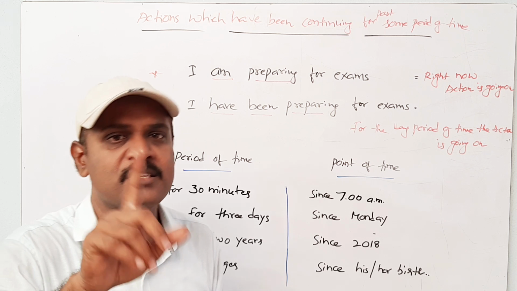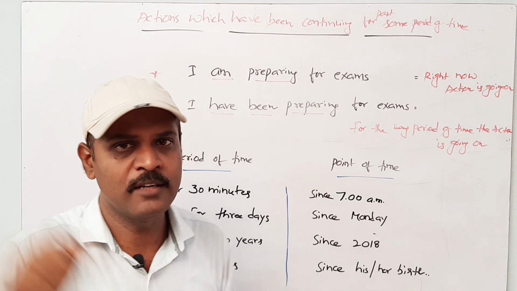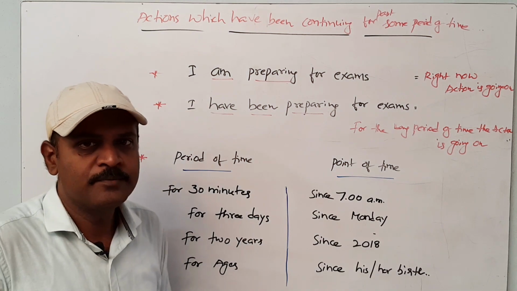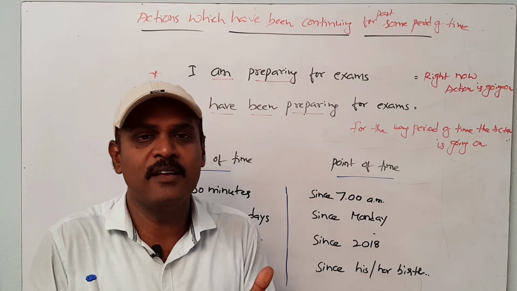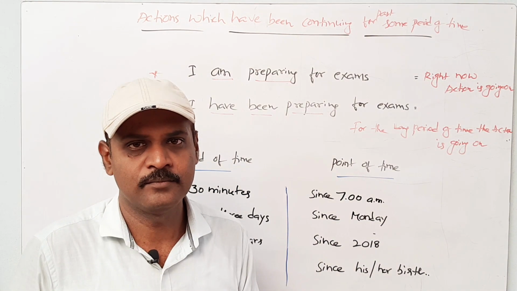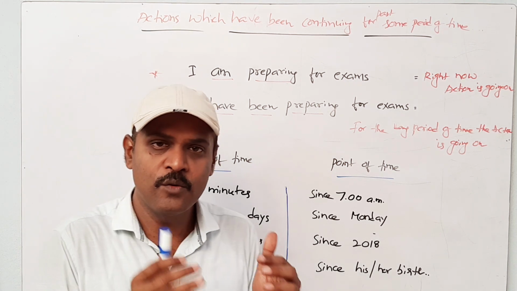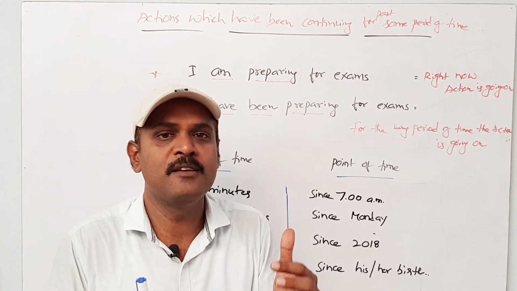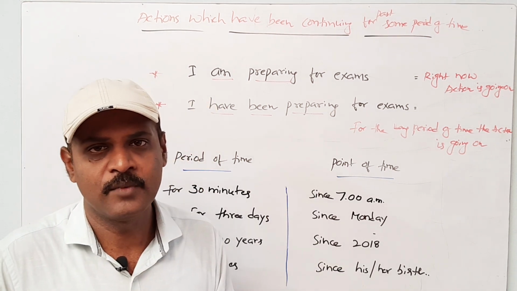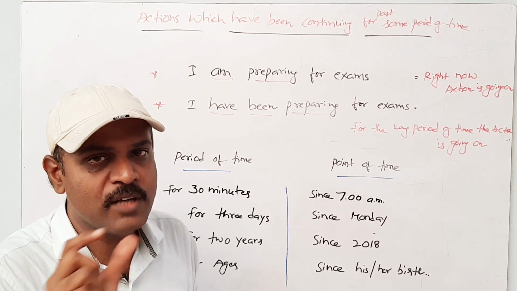That means has or have been plus ing. Okay. And one more thing, in this tense, we frequently use for and since. Many times, so many times, we use since and for. So, what is the difference between since and for? Basically, both are prepositions.